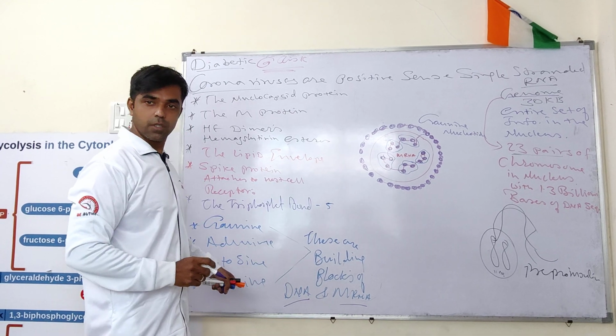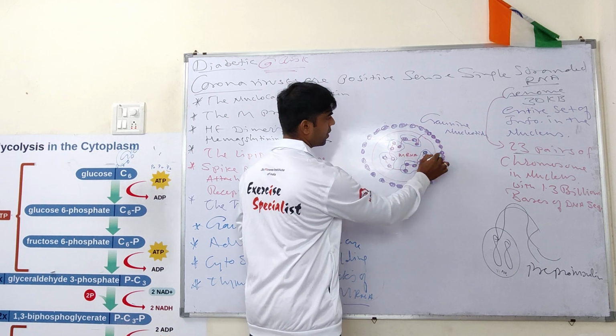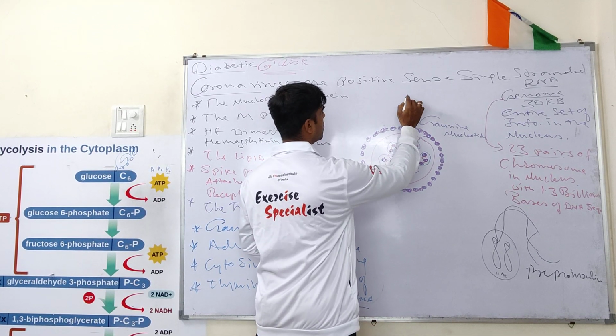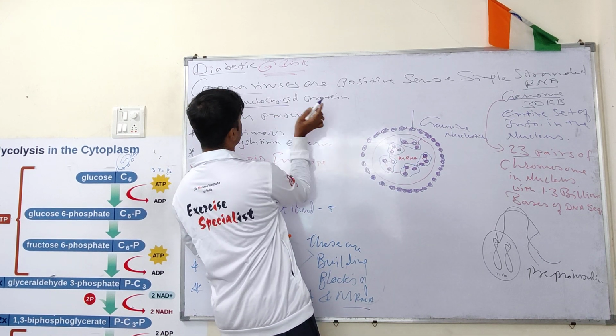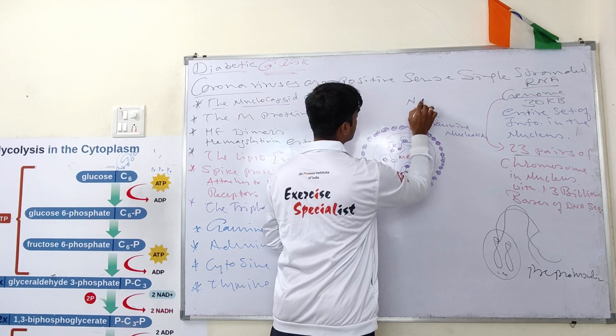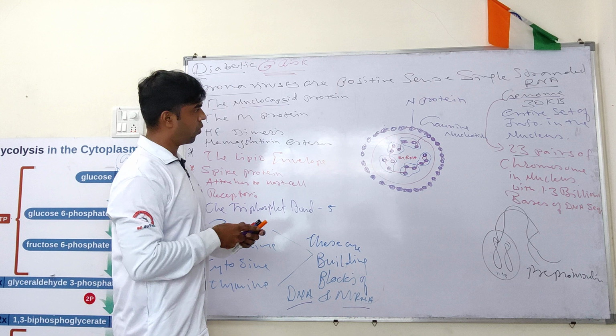Right? Understood? So the guanine nucleotide is around here. That is called the nucleocapsid protein, the N protein.